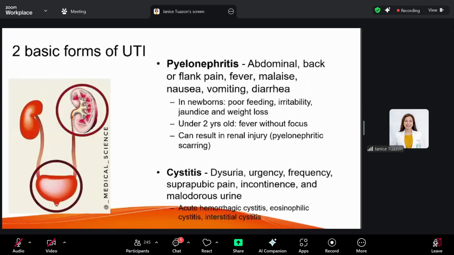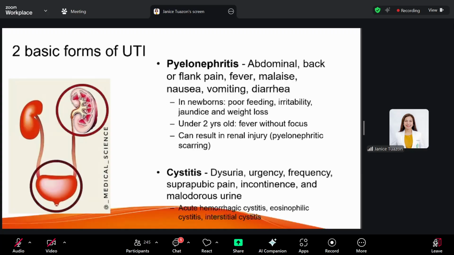Now, there are 2 basic forms of UTI, pyelonephritis and cystitis. Pyelonephritis involves the upper urinary tract, your kidneys, and they usually present with abdominal or back flank pain, fever, malaise, nausea, vomiting. Rarely diarrhea, but some may present with diarrhea.